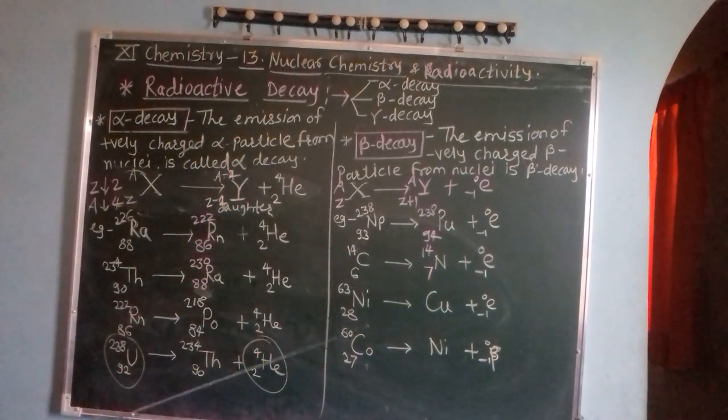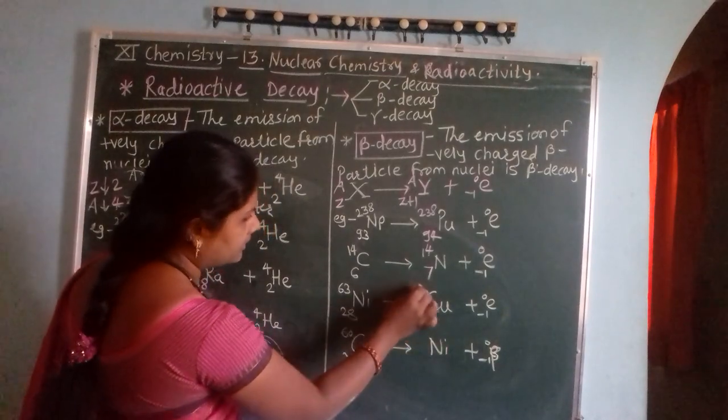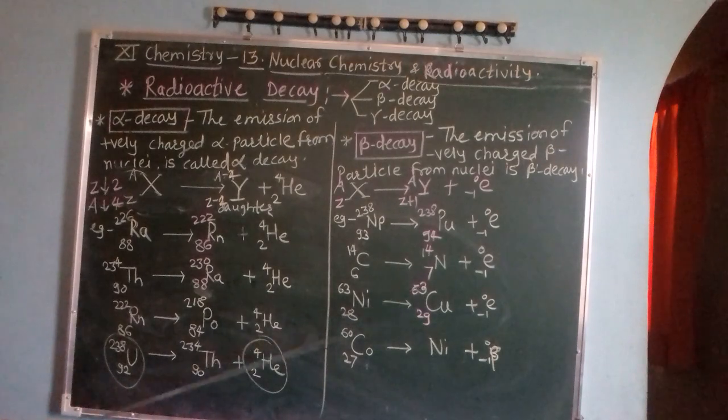If nickel is there, having atomic number 28, mass number 63, when one beta particle is emitted, the 28 is increased by 1, that is 29, and mass number remains constant.